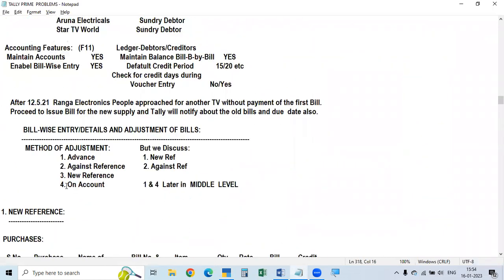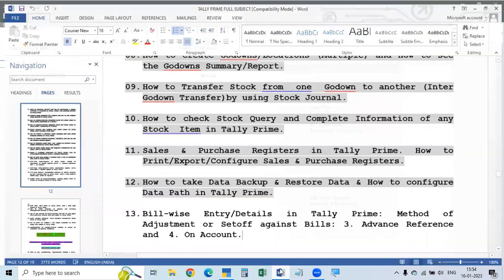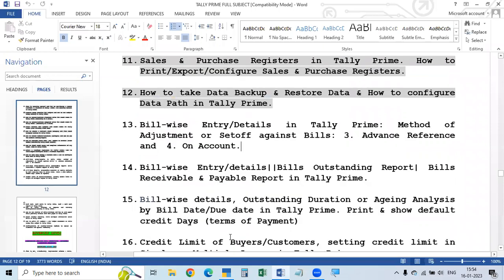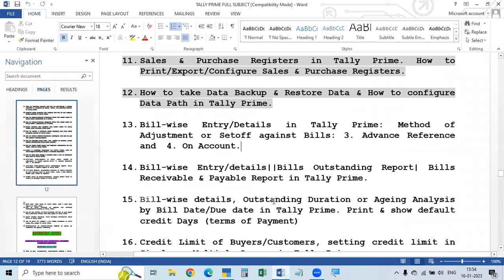The other one is on account. This on account we will learn afterwards, because after that there are two types of reports you have to see. After learning about the reports, if we discuss this on account, it will be very helpful and we can understand it very easily, because there are different situations.